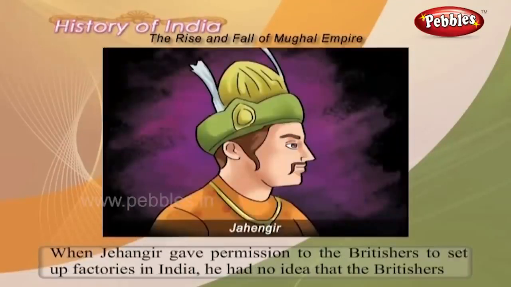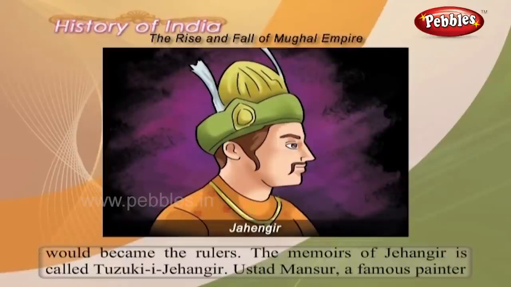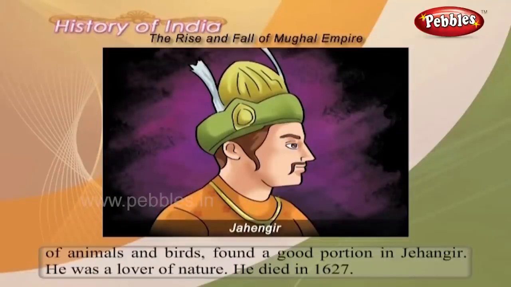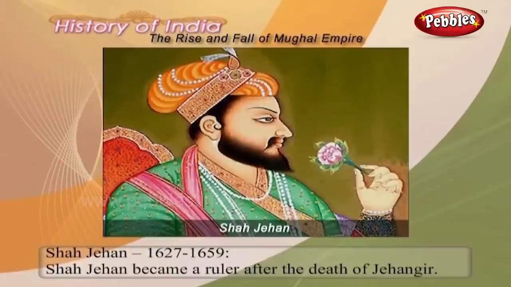When Jahangir gave permission to the Britishers to set up factories in India, he had no idea that the Britishers would become the rulers. The memoirs of Jahangir is called Tuzk-e-Jahangiri. Ustad Mansur, a famous painter of animals and birds, found a good patron in Jahangir. He was a lover of nature. He died in 1627. Shah Jahan, 1627 to 1659.